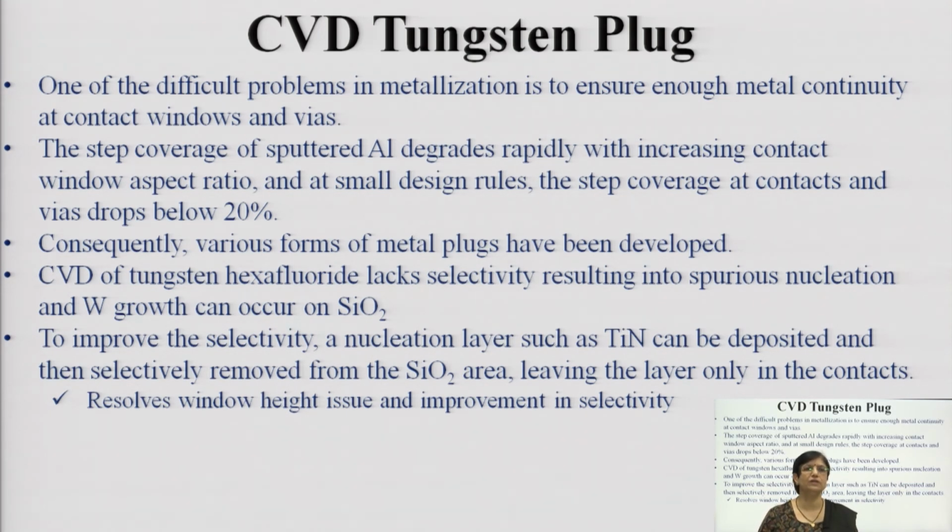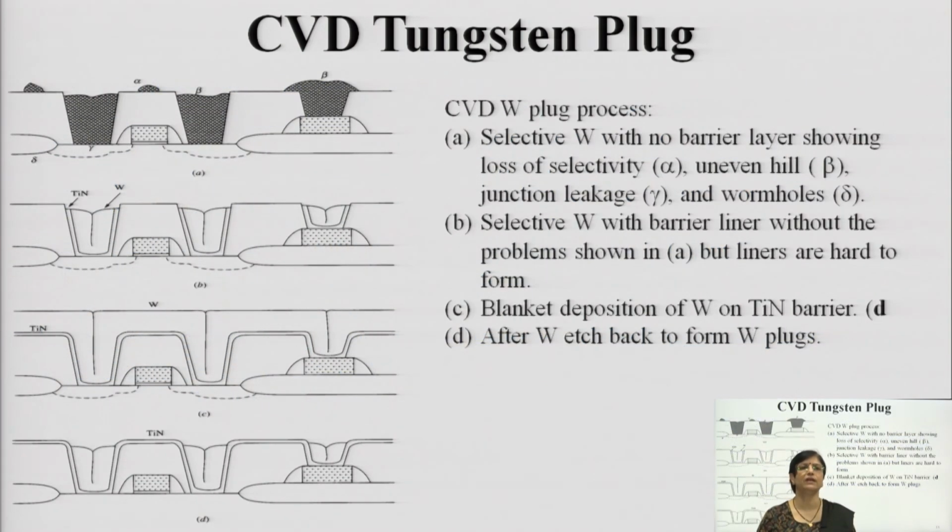The CVD of tungsten using tungsten hexafluoride lacks selectivity, because spurious nucleation and tungsten growth can occur on SiO2. To improve the selectivity, a nucleation layer such as titanium nitride can be deposited and then selectively removed from the SiO2 area, leaving the layer in the contacts. This will resolve the window height issue and improve the selectivity. So, this is how the tungsten plug is put in. You will have windows opened and then deposition.